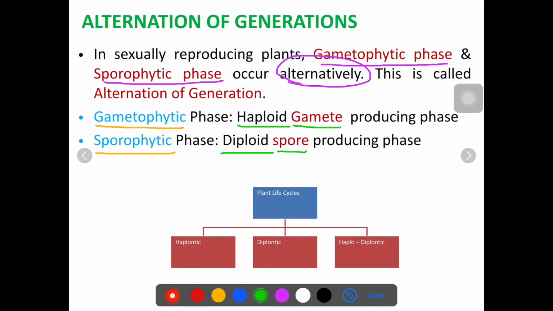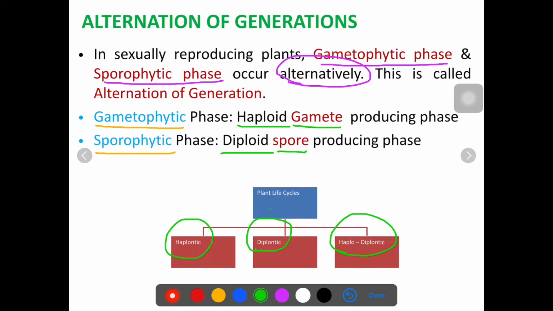Depending on the dominant duration or the main duration, the plant life cycle is divided into three types. The first is called the haplontic life cycle. The second is called the diplontic life cycle. And the third one is called the haplodiplontic life cycle.